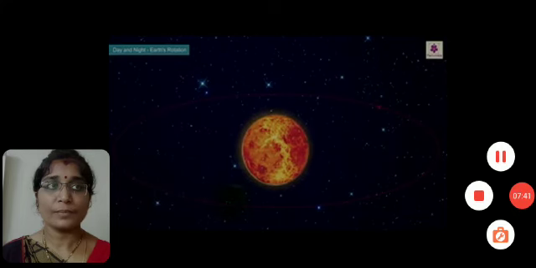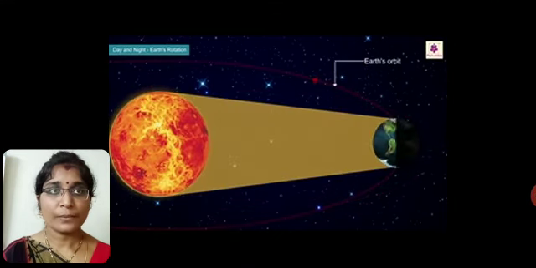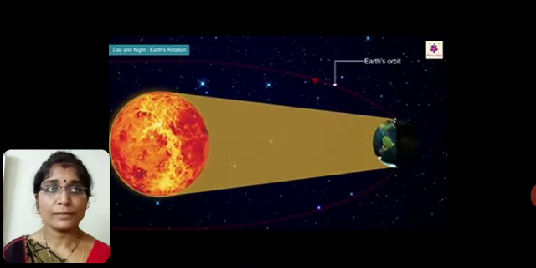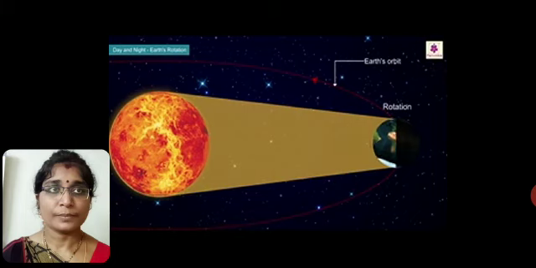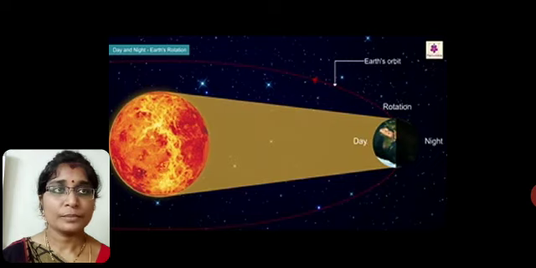Children, you can see here the earth and the sun. At the center, it is a sun which is very bright. And the earth is spinning like a top, and this movement is called the rotation. Only some part of the earth gets sunlight at one time, and when the part is getting the sunlight, that part is daytime. And the other part which does not get the sunlight is the night time. So, did you understand, children? This is how we get day and night.